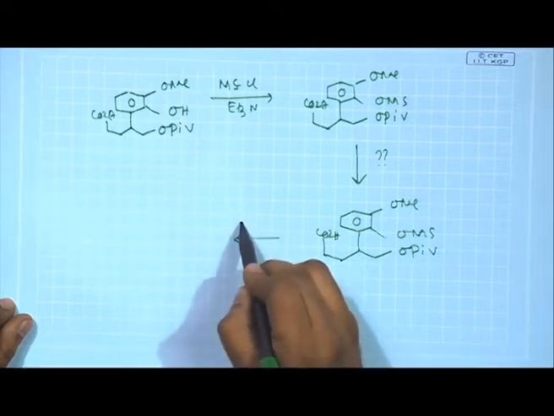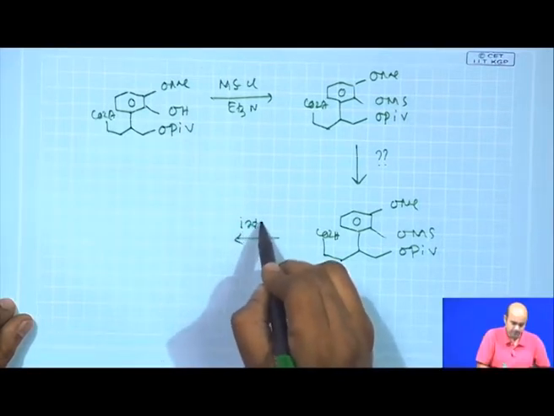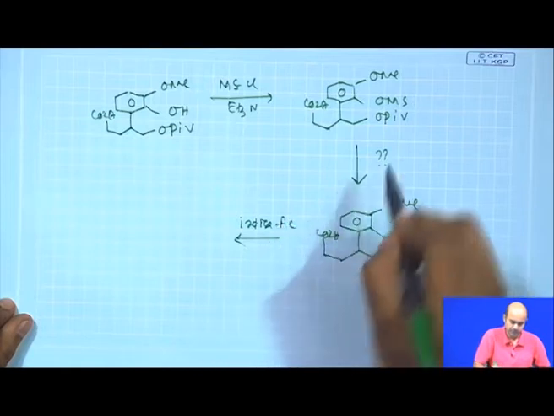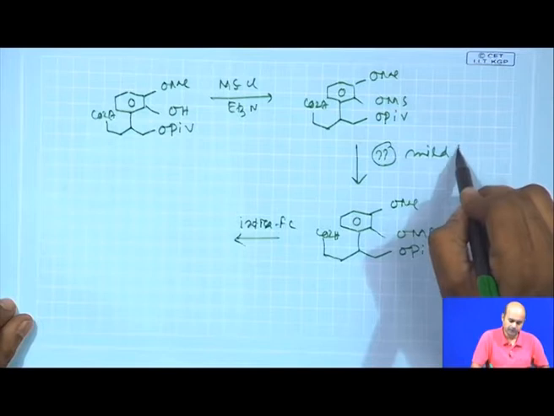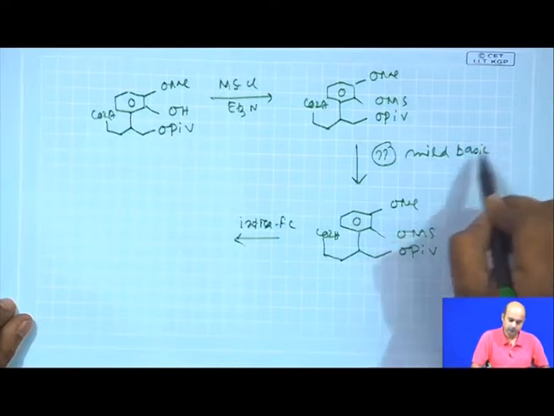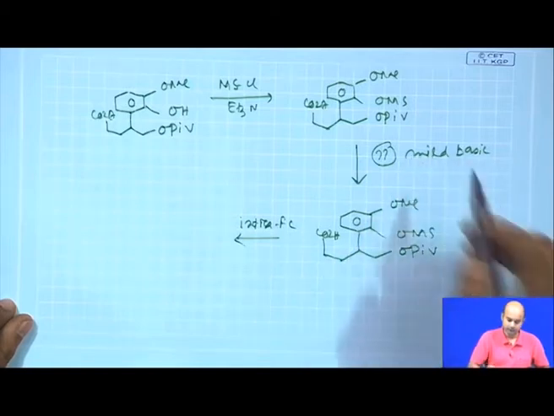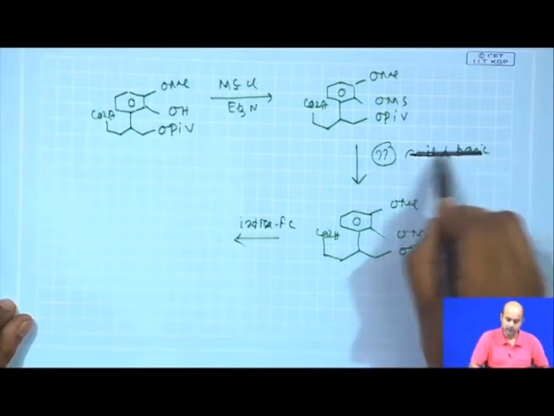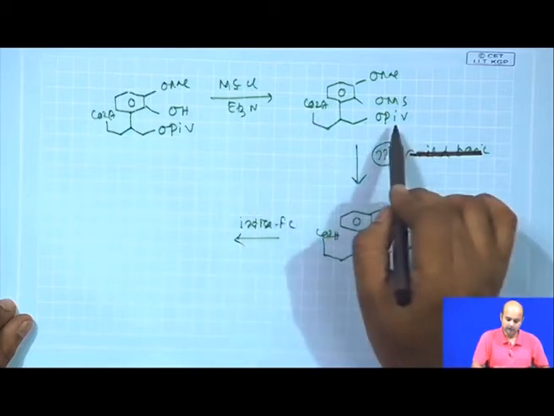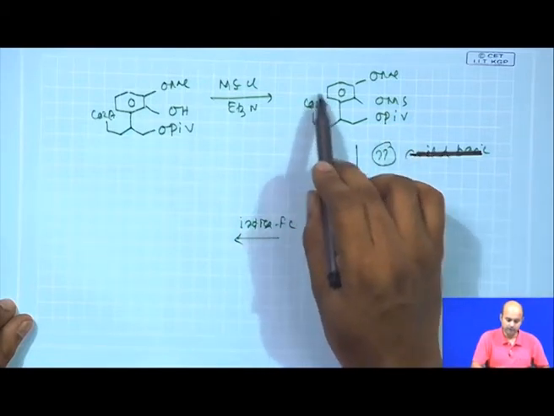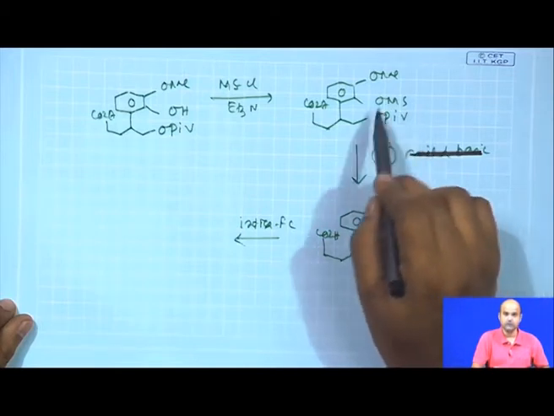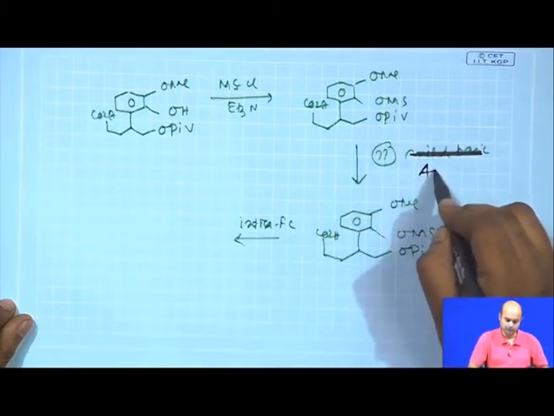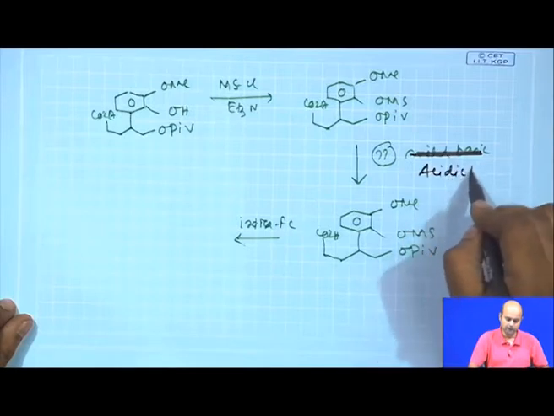So, now you do the intramolecular Friedel-Crafts. Here you can do a mild basic hydrolysis, or you can do an acidic hydrolysis, which is much more relevant. The acidic hydrolysis will basically pick up this one, not the bulky tertiary butyl group. So, the best solution is to do an acidic hydrolysis.